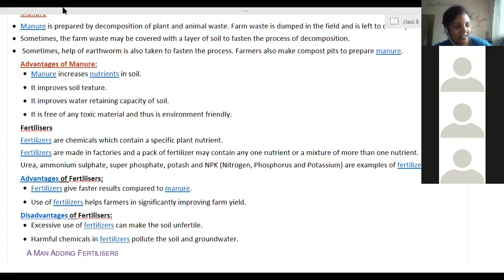That is an important fertilizer name you have to remember. That is NPK: nitrogen, phosphorus, and potassium. N means nitrogen, P is for phosphorus, K is the symbol for potassium. Its name itself is NPK. Example of fertilizers.